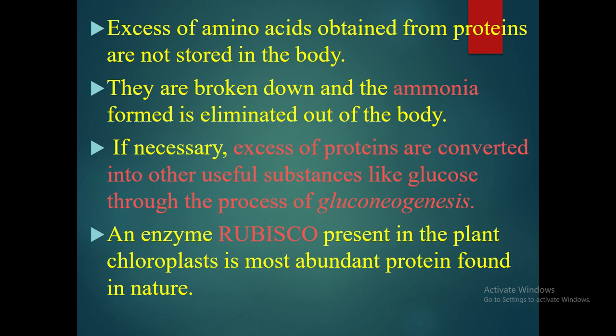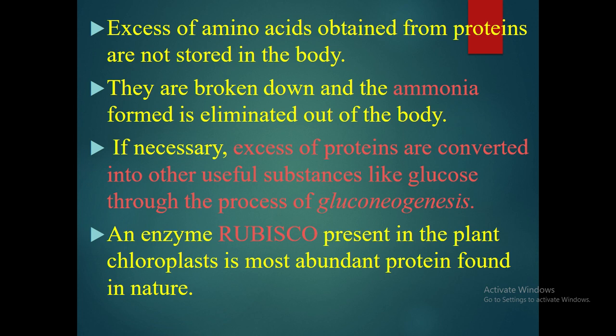Excess of amino acids obtained from proteins are not stored in the body. Already we had discussed that carbohydrate is stored in the form of glycogen, but extra amino acids are not stored in the body. They are broken down and ammonia is formed, and this ammonia is eliminated out of the body through urine.